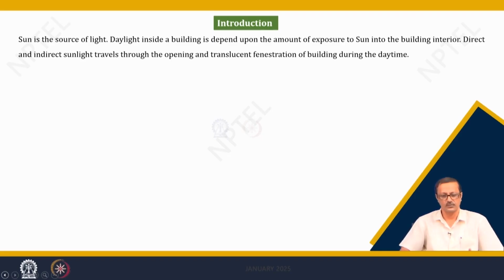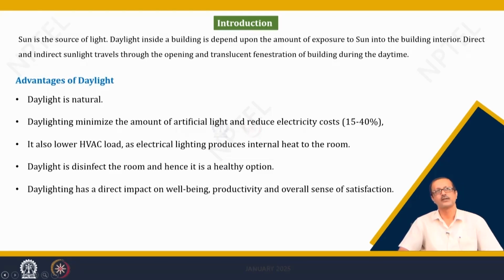So, through windows and some fenestrations in the building, we allow daylight penetration. The amount of daylight that penetrates into a building is actually going to save a lot of artificial lighting, of course, during the daytime.